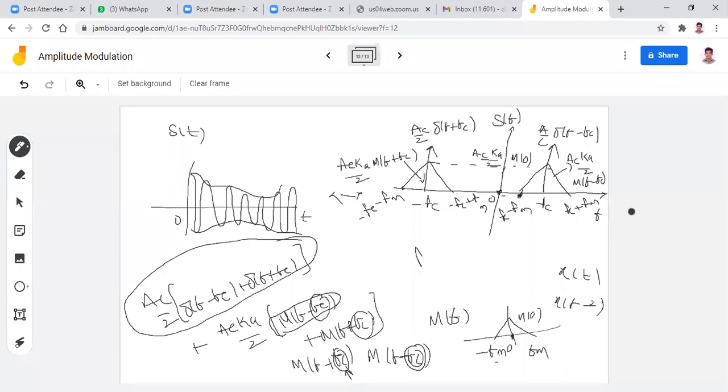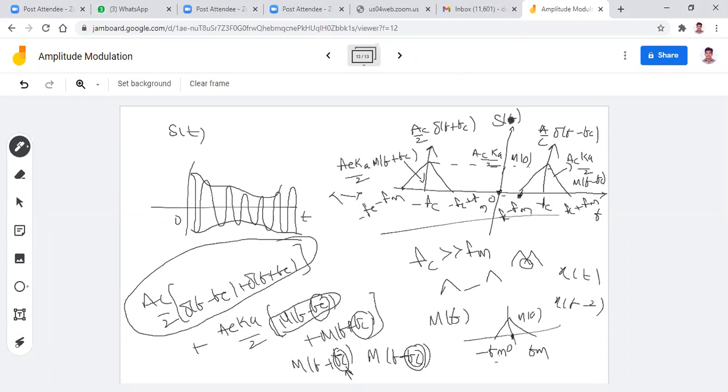Remember one thing: always maintain the fc value greater than fm. Otherwise there is some overlapping. Here there is a gap between these two spectrums. If you maintain fc less than fm, then automatically there is some overlapping like this. Whenever overlapping is there, you cannot reconstruct the signal. That means phase reversal, which is nothing but overmodulation, envelope distortion. So always maintain fc greater than fm. Clear about this? Any doubts here? Please respond. I want to give 2 more definitions. Time is running out.